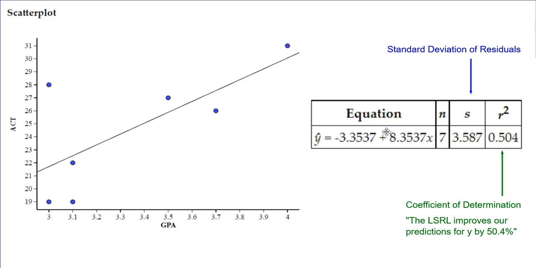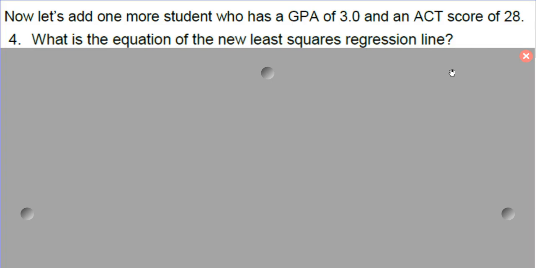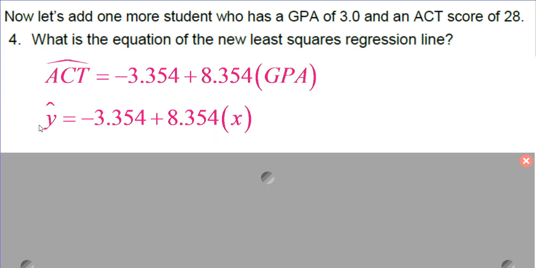So let's do our interpretation. We have our equation here, and let's go through that. You also can see, I should mention, the residual. Here's where the 0, the actual, and the predicted are the same. We can see the distances from them and how that changed from our ones from before. All right, so we're going to write this in words and then we'll put the equation in. So our predicted ACT score is going to come from negative 3.354 plus 8.354 times your GPA. Again, here it is with our variables. Our predicted output comes from this plus this times our input.